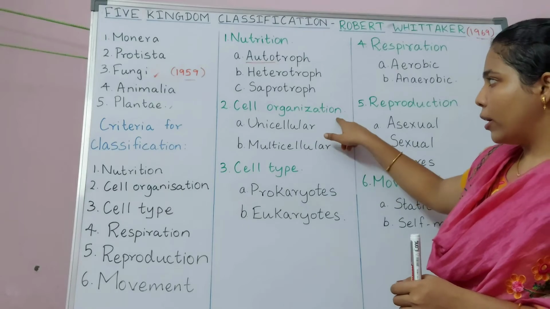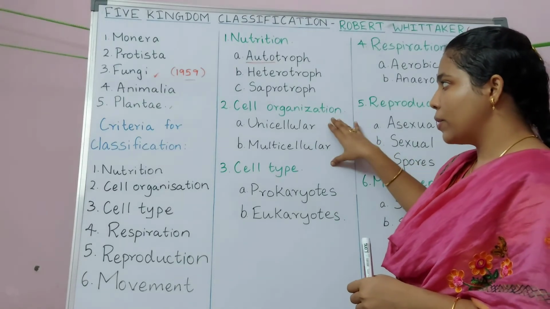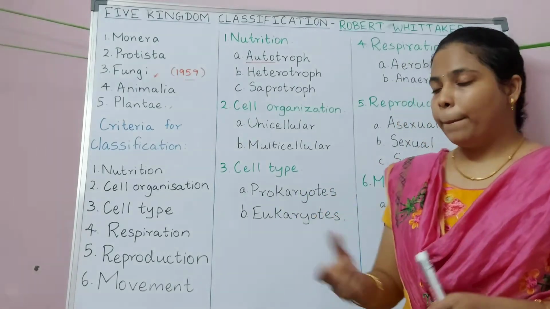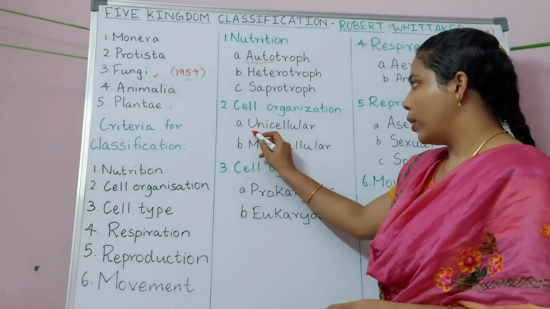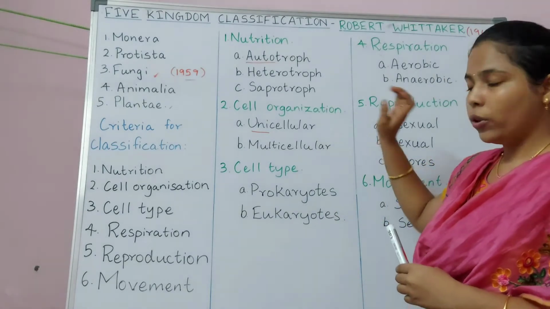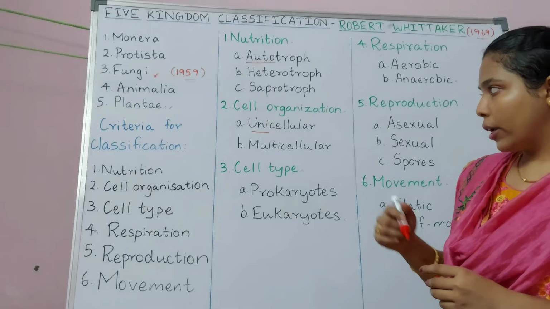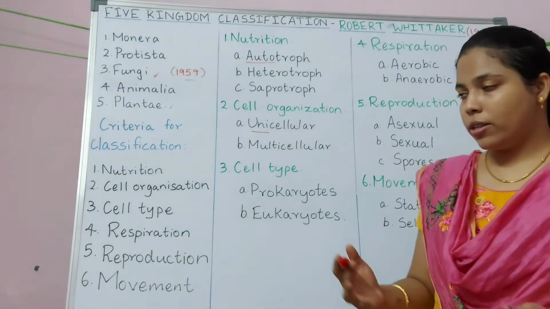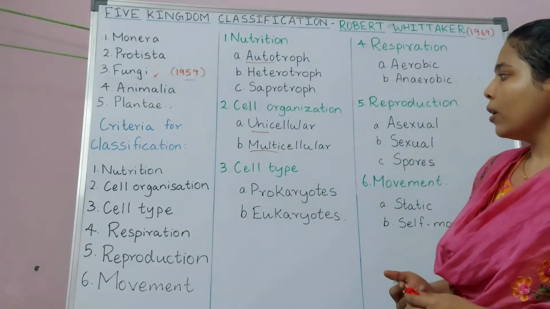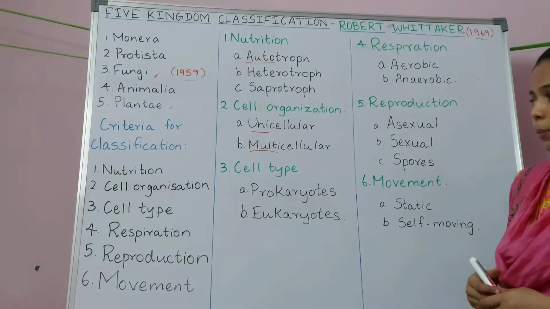Moving on to cell organization, here we will see whether the organism is made up of a single cell or many cells. Uni means one. If the organism is made up of a single cell, it comes under unicellular. If the organism is made up of more than one cell, we call it multicellular. Multi refers to many.